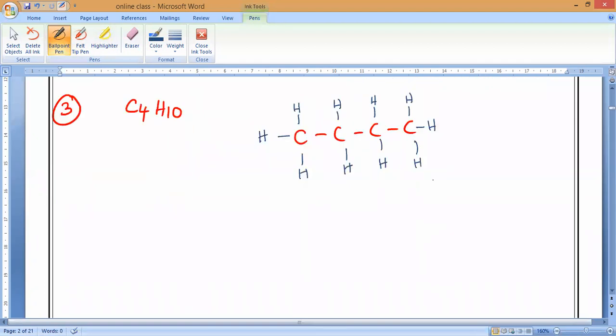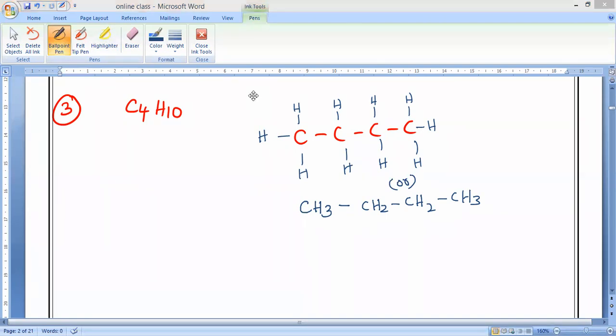So now what is the condensed formula? Anybody can say? Condensed formula: CH3, CH2, CH2, CH3. This is what is called the condensed formula. Correct?